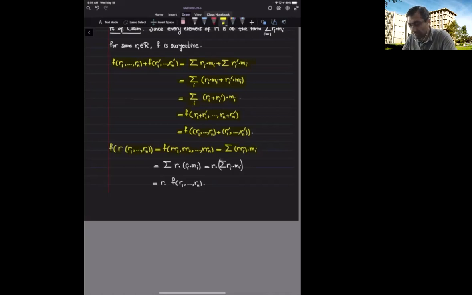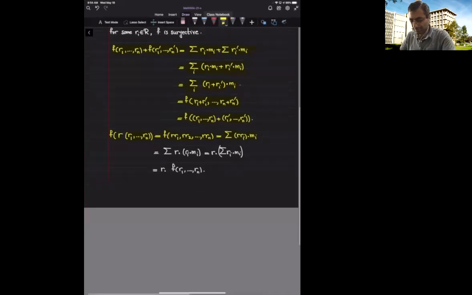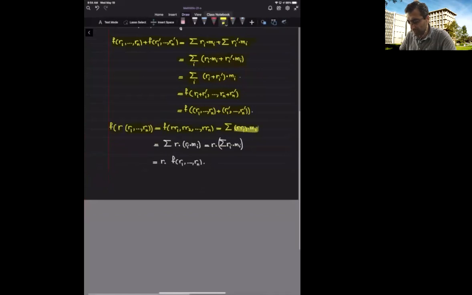Now I can use the fact that multiplication in the ring is compatible with module scalar multiplication and write this scalar multiplication as consecutive scalar multiplications, once by R sub i and next by R. Now again, I can use the distribution property of scalar multiplication, this time on the module side, the other time it was on the ring side.